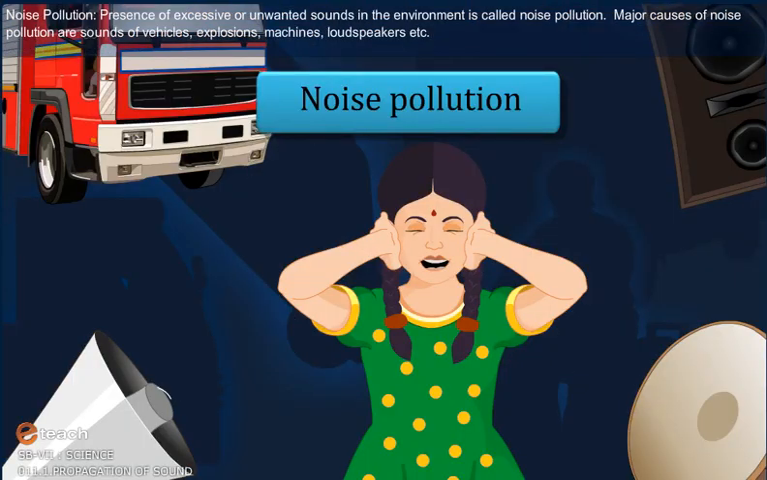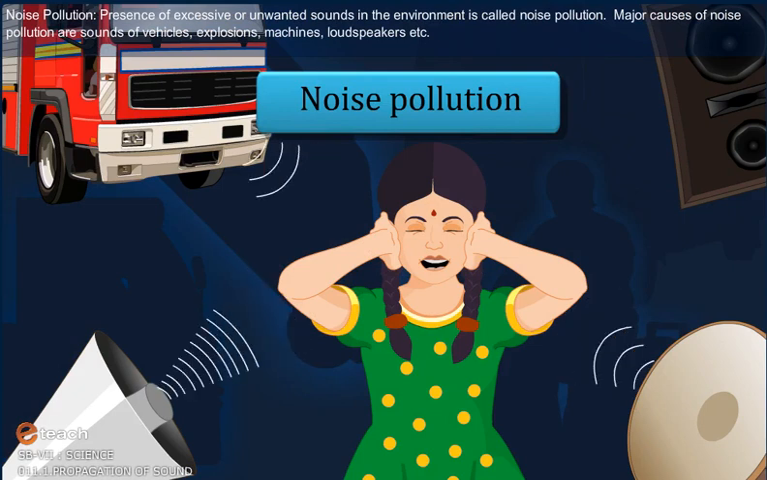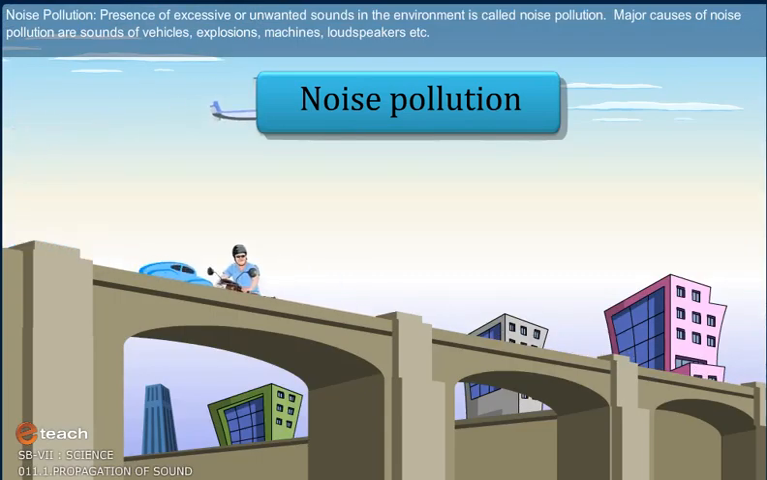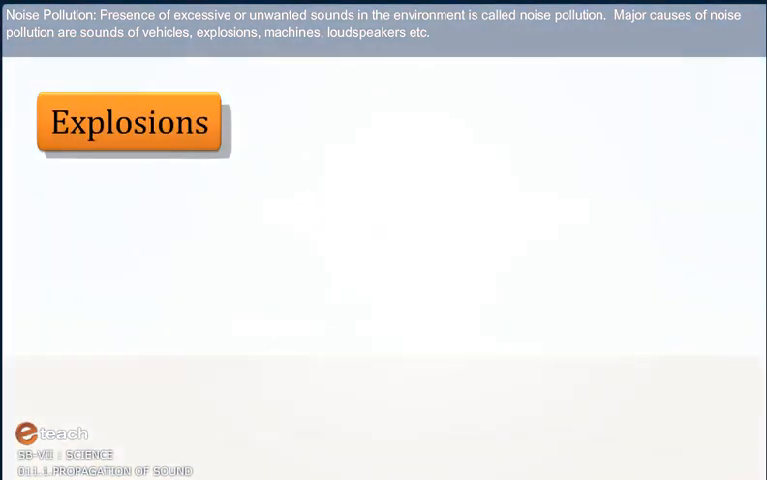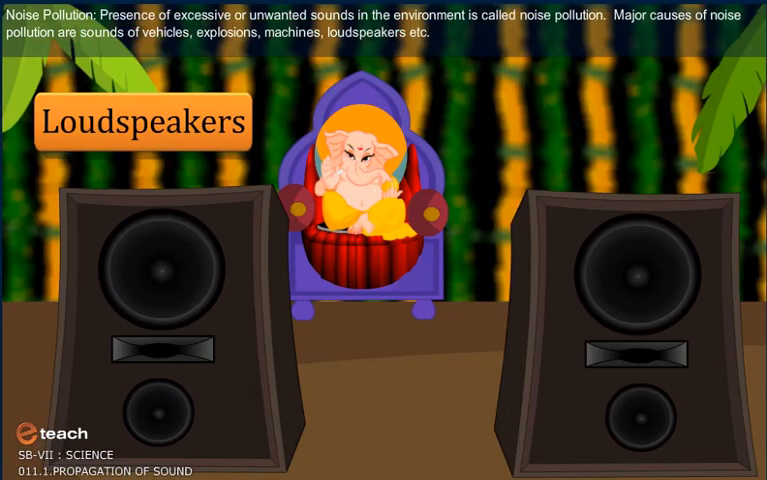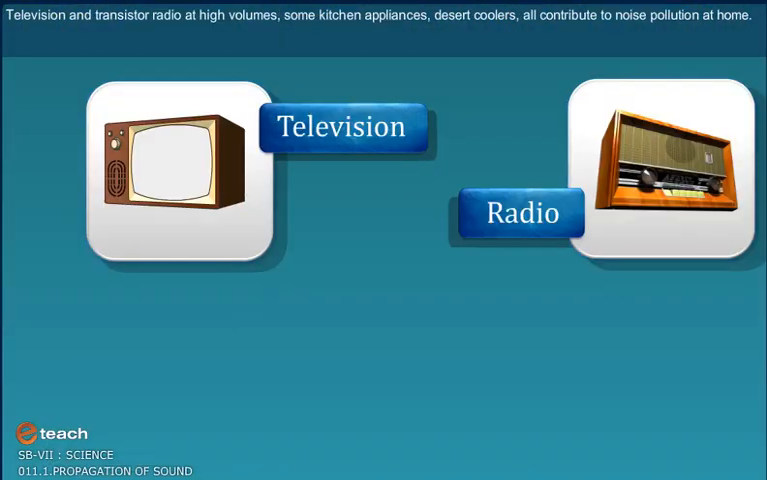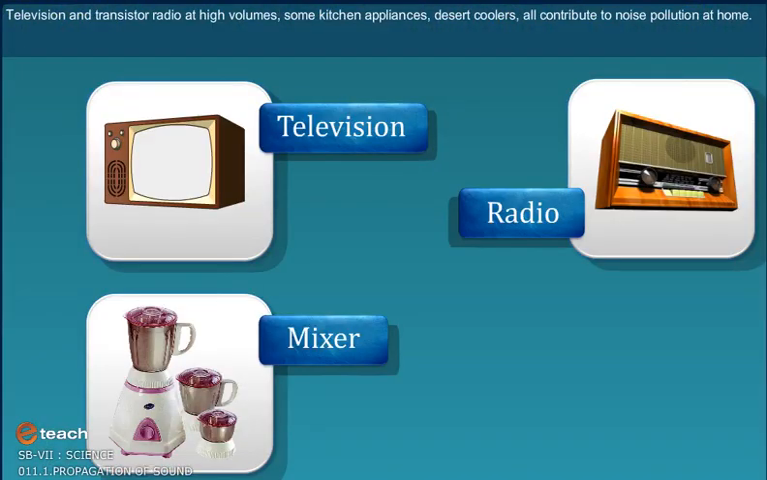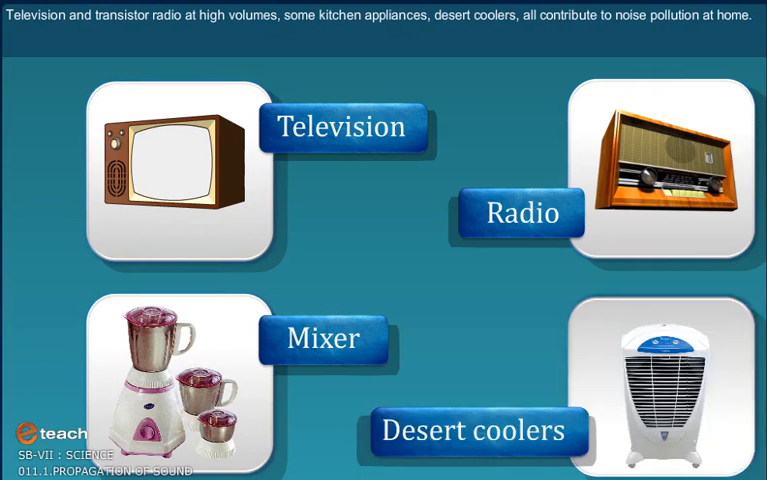Noise pollution. Presence of excessive or unwanted sounds in the environment is called noise pollution. Major causes of noise pollution are sounds of vehicles, explosions, machines, loudspeakers, etc. Television and transistor radio at high volumes, some kitchen appliances, desert coolers all contribute to noise pollution at home.